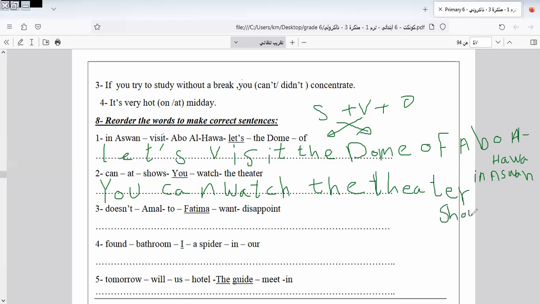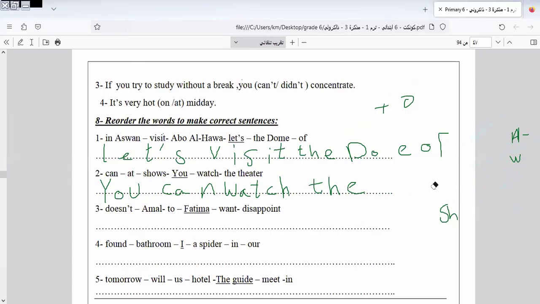I will leave the rest for you to do by yourself. Now we know the rule, and you can practice the rule on the rest of the sentences. Let's go to another one here.